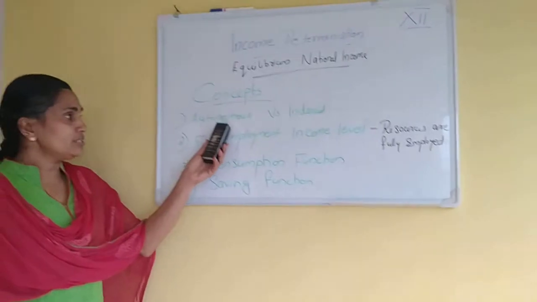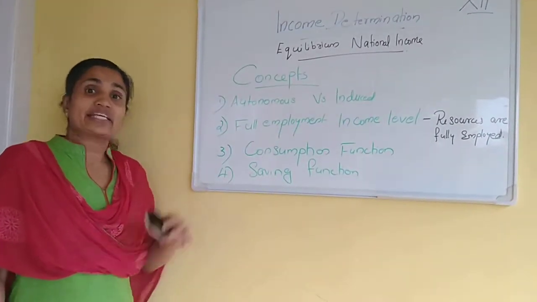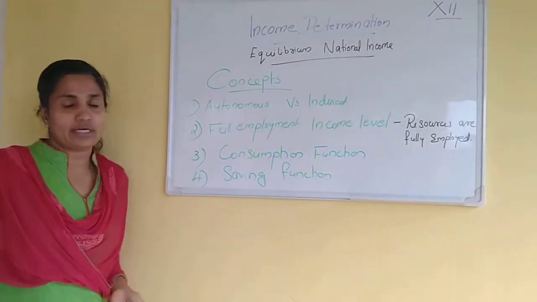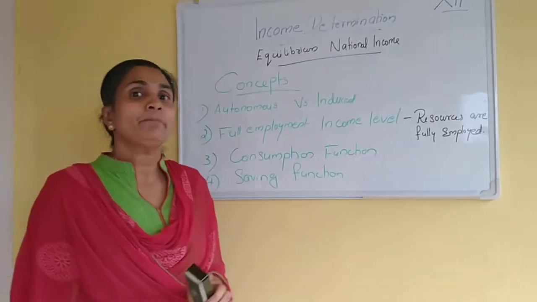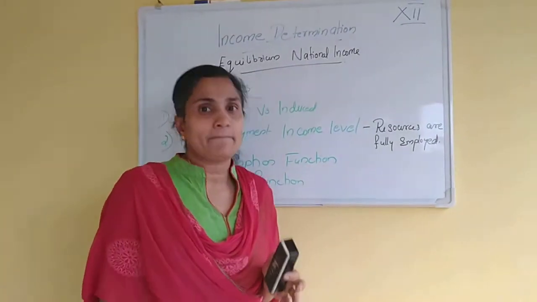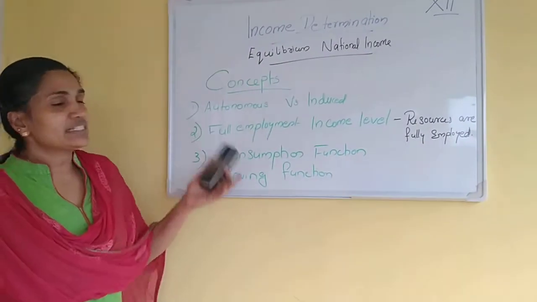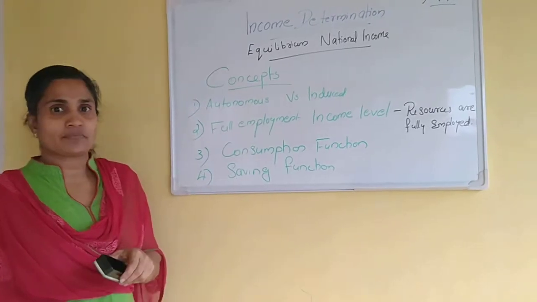So autonomous is an independent expenditure, whether it is saving or expenditure. Autonomous means independent, not dependent on income. A change in income does not affect the consumption expenditure. That is autonomous consumption.